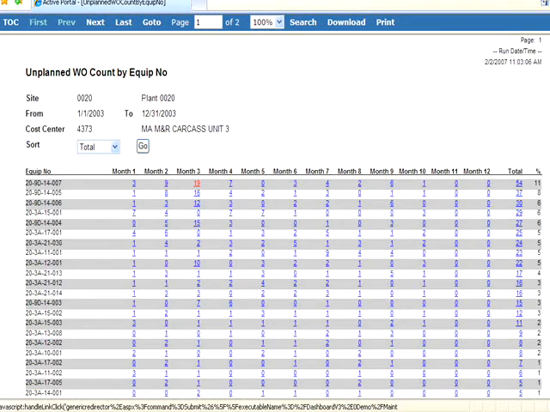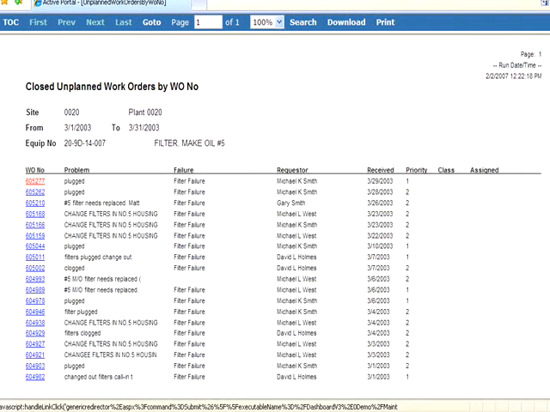But in this case, I'm going to drill into cost center 4373. Now it lists the equipment inside of that department. I can see that of all the equipment, 11% of the unplanned work is on this one piece of equipment. And in the month of March, where we saw the spike earlier, 19 of the 54 unplanned work orders were done in this month. I'm going to drill into March, and it will now show me the 19 work orders that made that up. Interestingly, all of them were filter failures, back to this clogged filter that we saw earlier. So this is something that's happening over and over and over again.